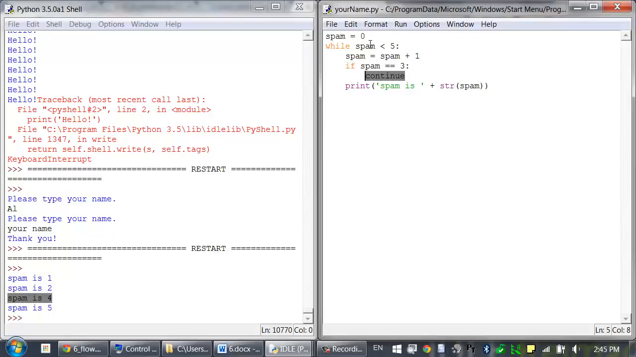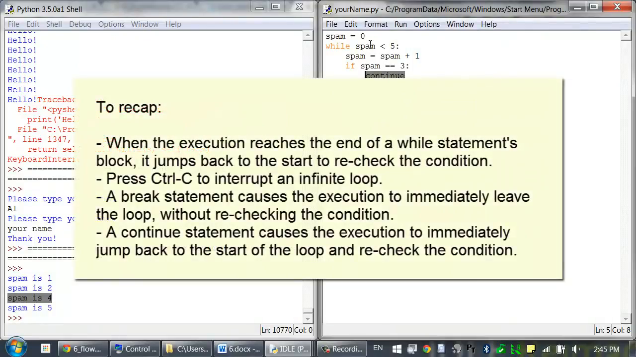To recap, while statements are similar to if statements, except that once the execution reaches the end of a while statement's block, it jumps back to the start and rechecks the condition. If you ever get stuck in a loop, or you just want to quickly terminate your Python program, you can just press Control-C. A break statement will cause the execution to immediately leave the loop without rechecking the condition. And a continue statement will cause the execution to immediately jump back to the start of a loop and recheck the condition.